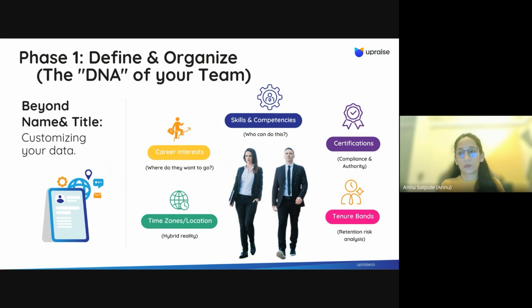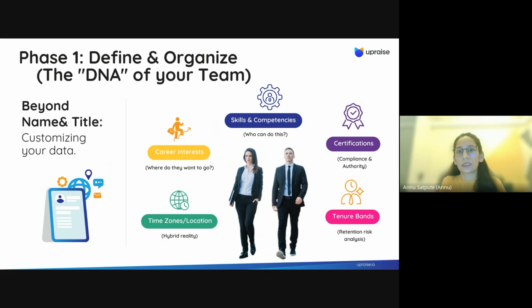So this will help you to understand the retention risk analysis, right? It will help you to better understand, based on their tenure bands, how far the employee has come, what they have contributed so far, and what exactly is happening with that employee. Based on that, you can take better decisions whether that person will stay with you, or they will leave the organization. So this kind of analysis you can do.